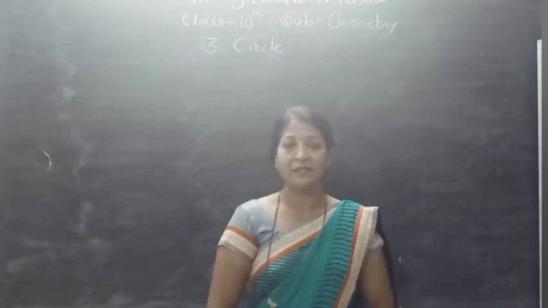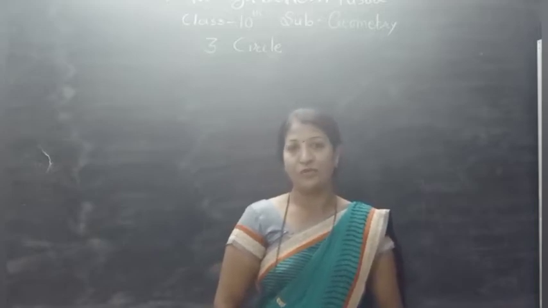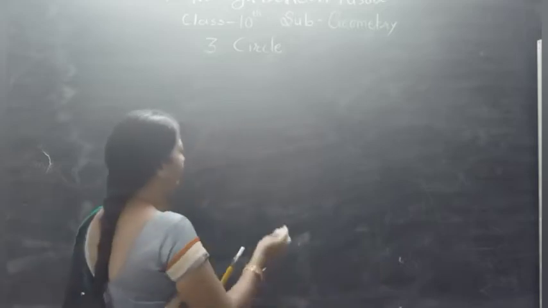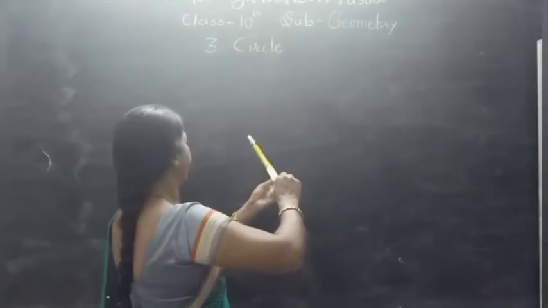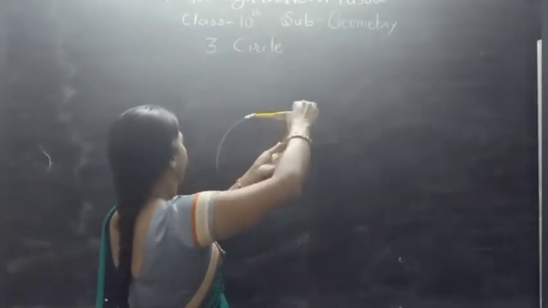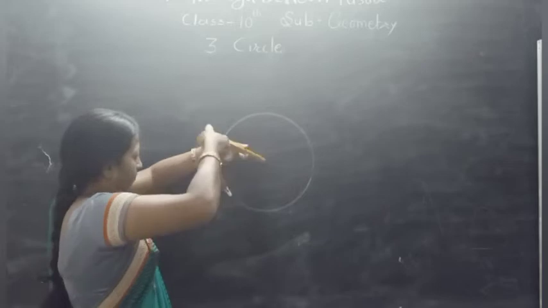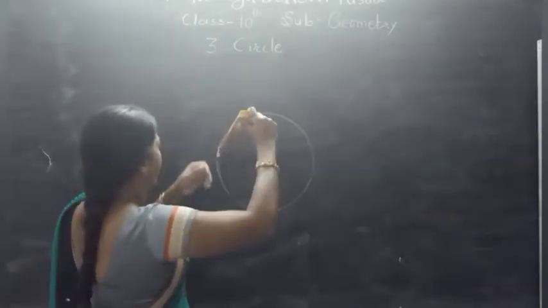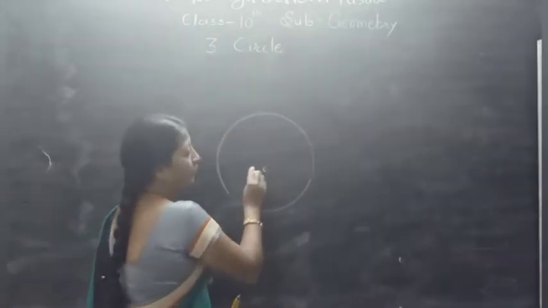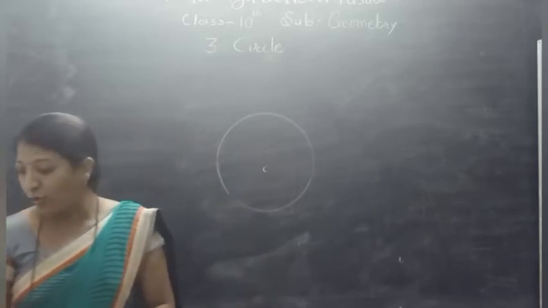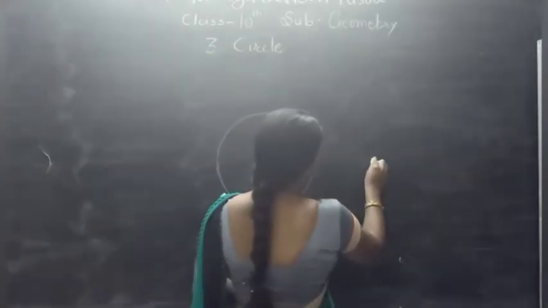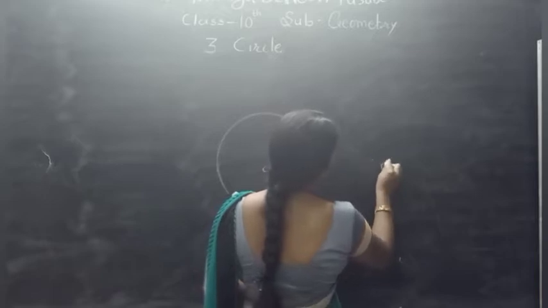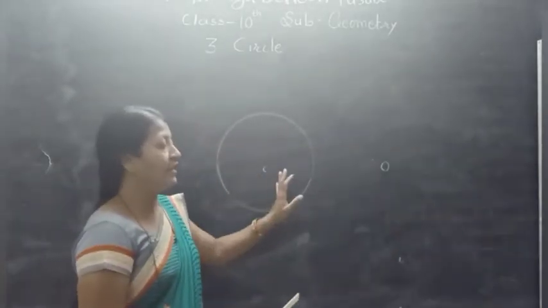possible from an external point to the circle. So first of all, draw a circle with the center. This is the circle, with a center C. Now take any point outside the circle. Here point O is the point outside the circle.